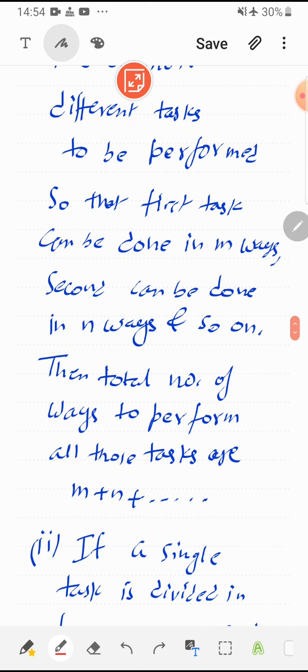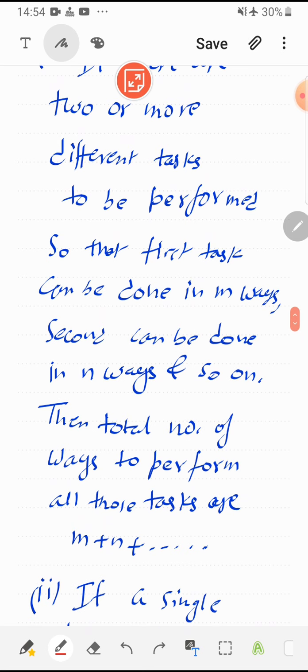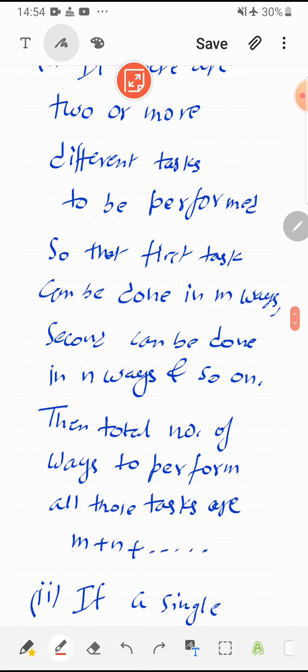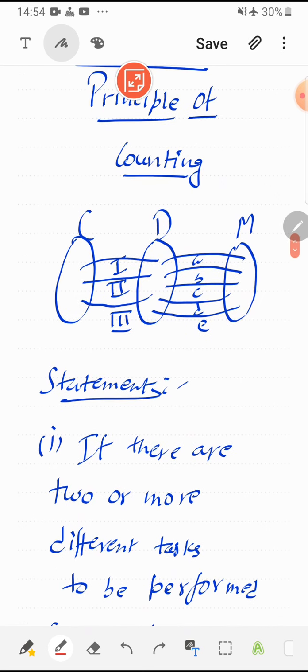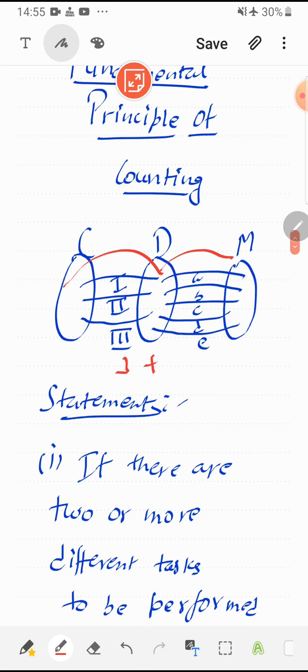So when there are different tasks, like in the second case, going from Delhi to Chandigarh and from Delhi to Mumbai, these are two different tasks, not linked with each other. Therefore the total number of ways is 3 plus 5, 8. This is the first statement of the fundamental principle of counting.